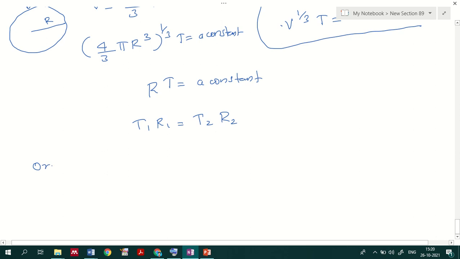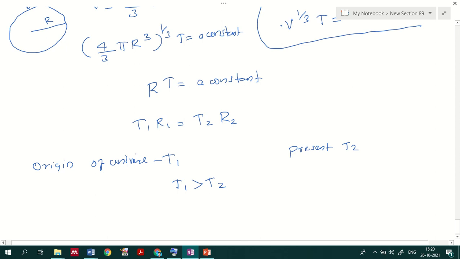When you consider the origin of the universe, the temperature is T1, and we take the present temperature as T2. Temperature T1 is greater than T2.